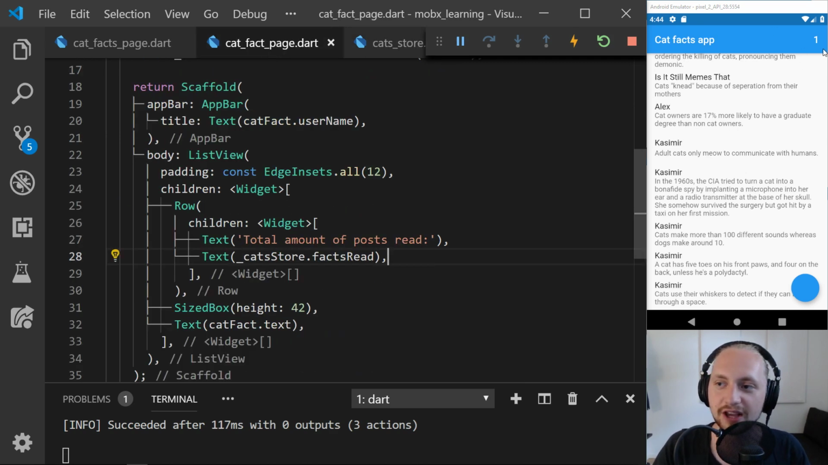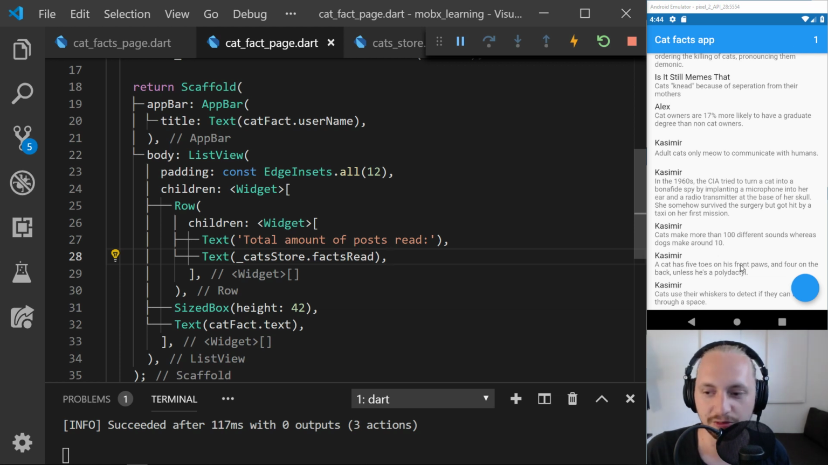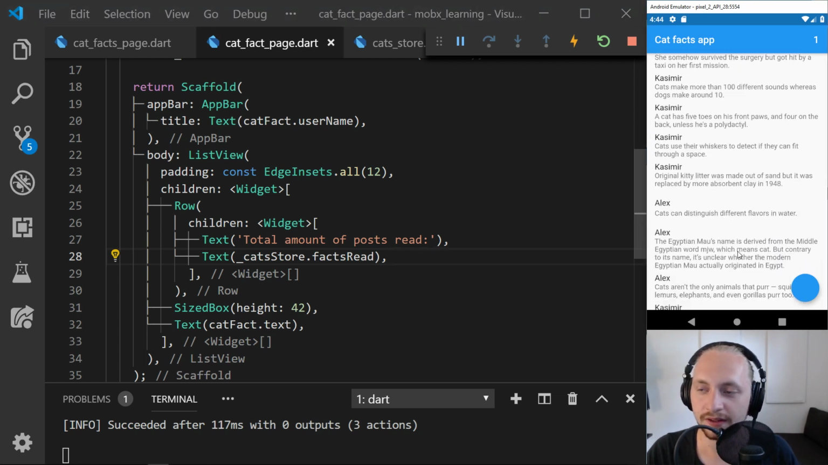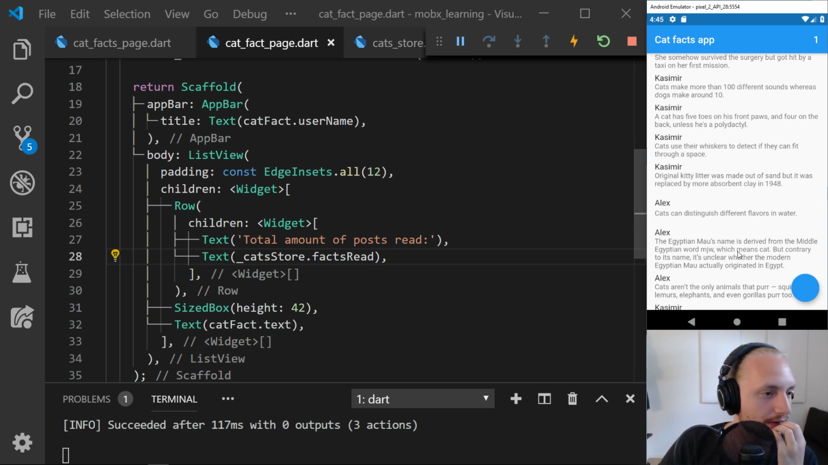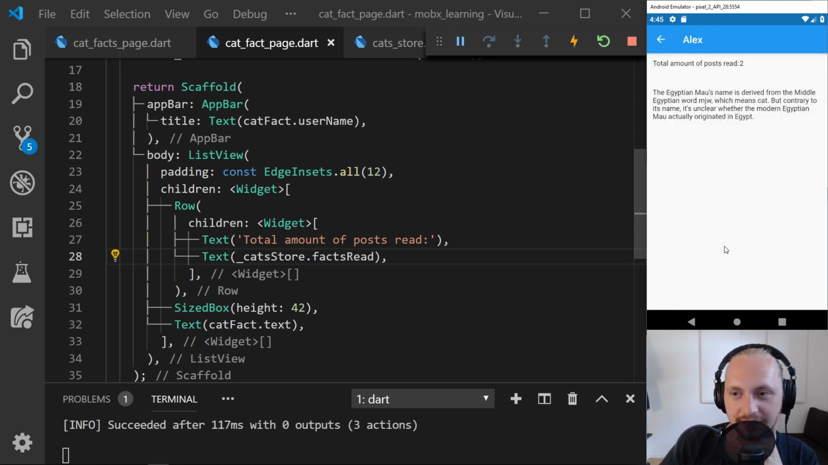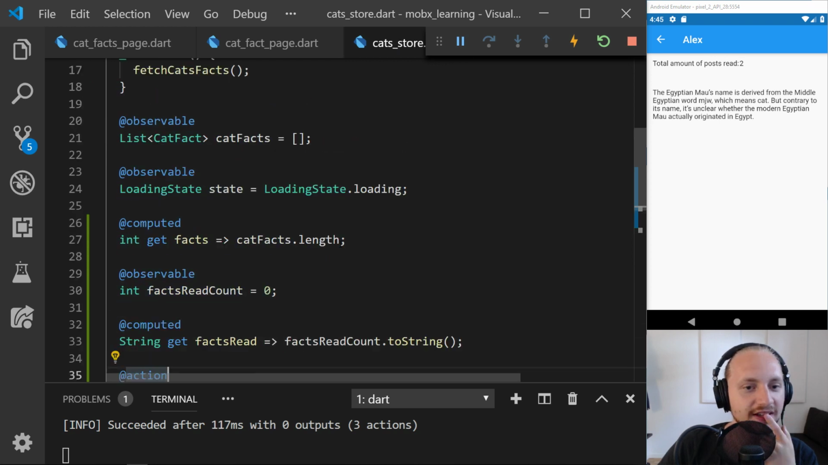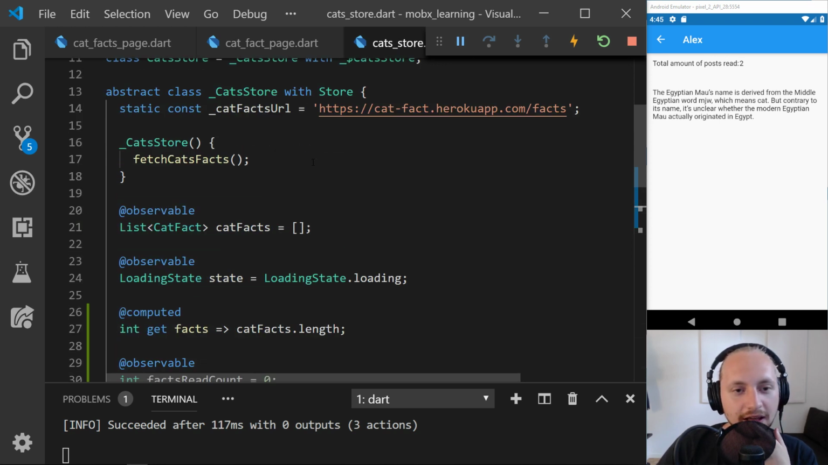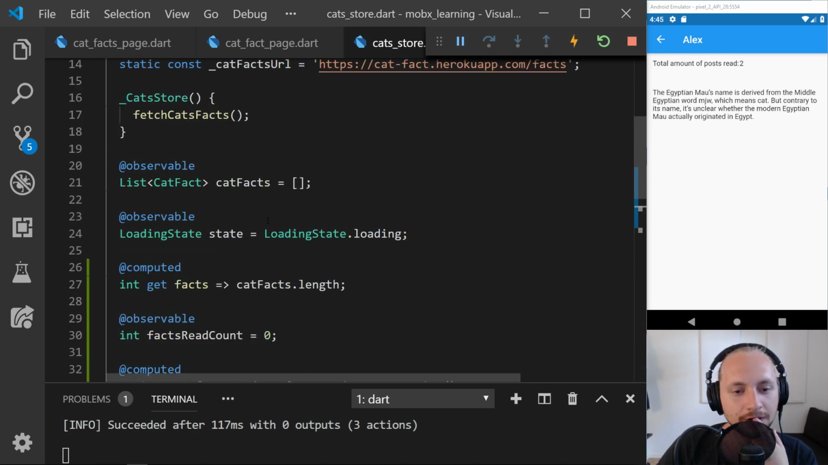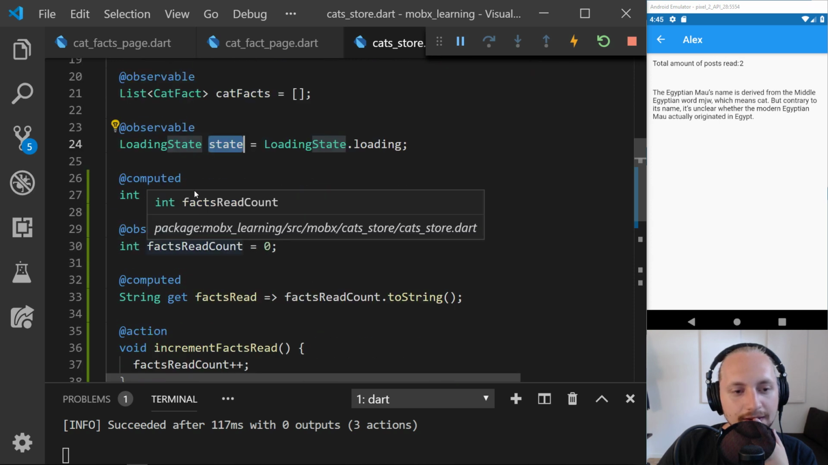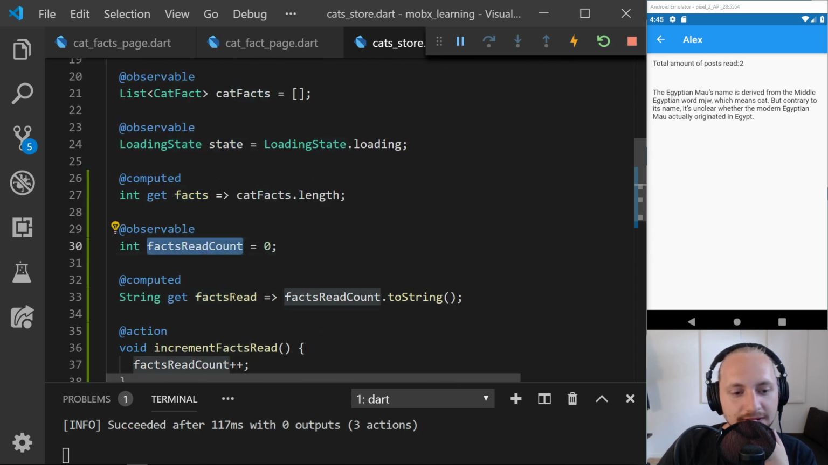But now we have that value, which is incremented for each post we read. So what can we do more? We can navigate to a page that shows the total amount of read posts. So if we check this cat store, we have the state, we have the facts.